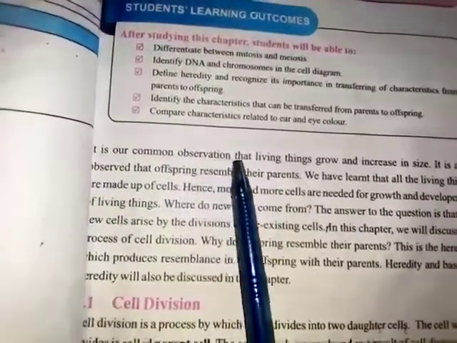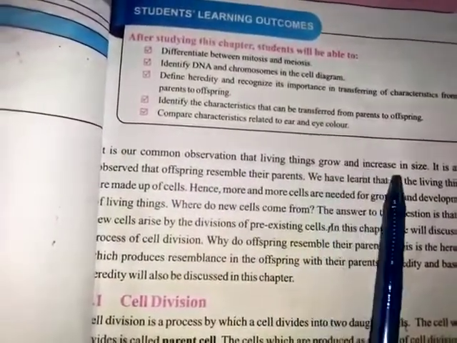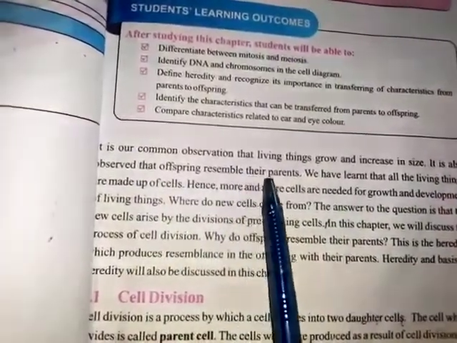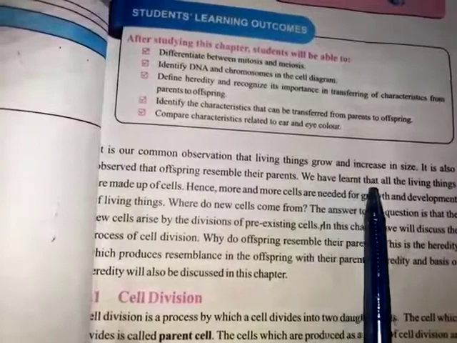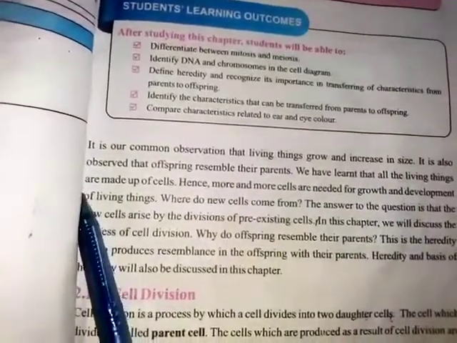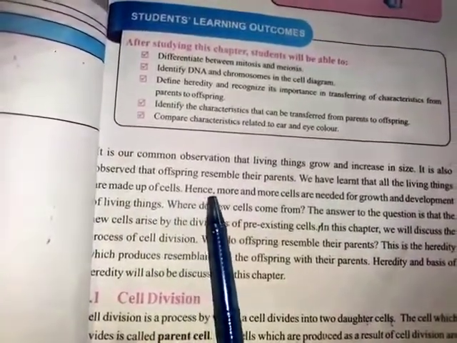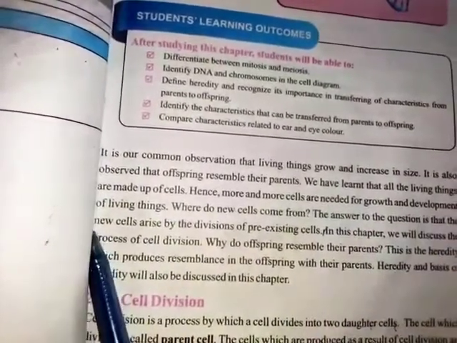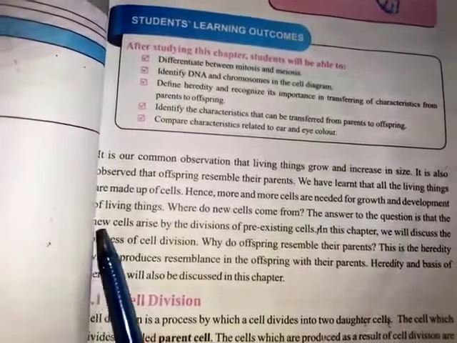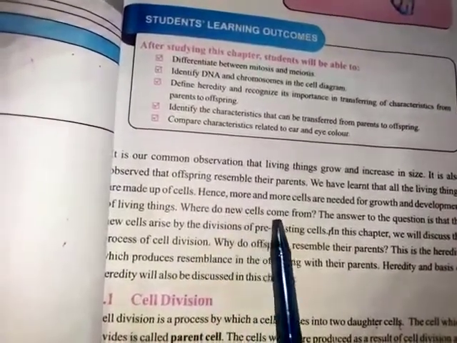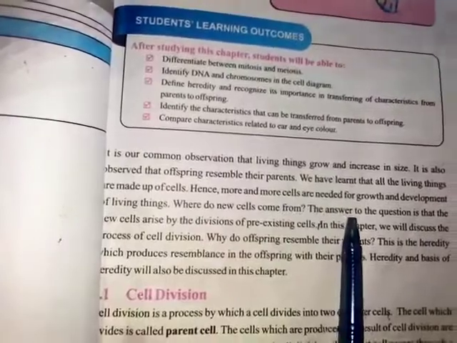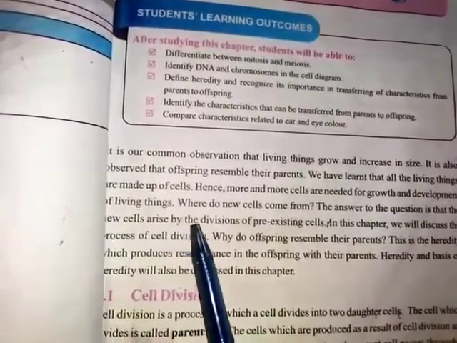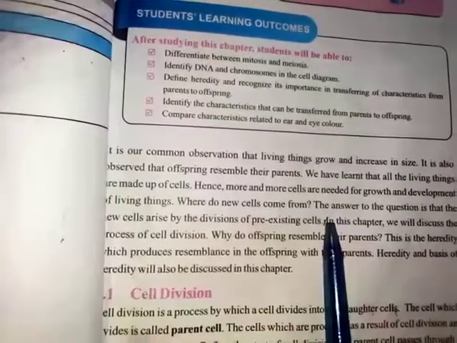It is our common observation that living things grow and increase in size. It is also observed that offspring resemble their parents. We have learned that all living things are made up of cells. Hence, more and more cells are needed for growth and development of living things. Where do new cells come from? The answer to the question is that new cells arise by the division of pre-existing cells.